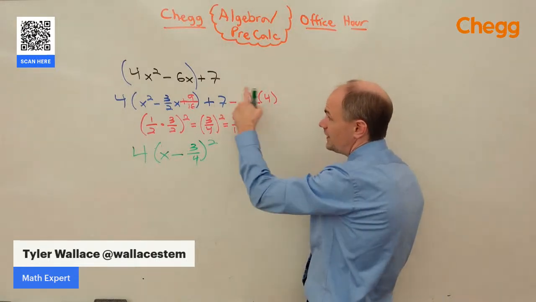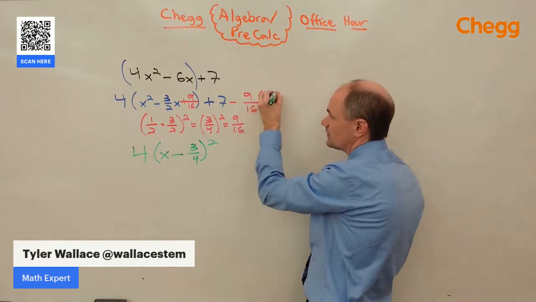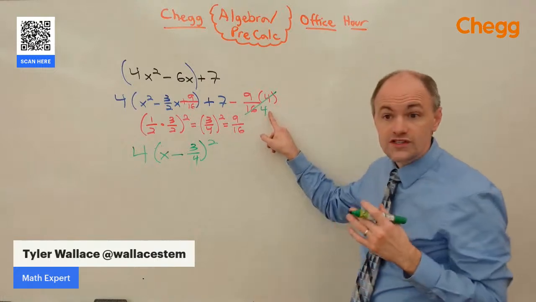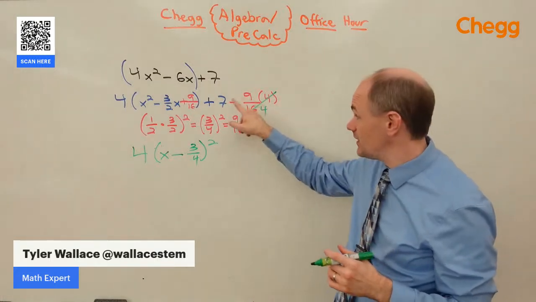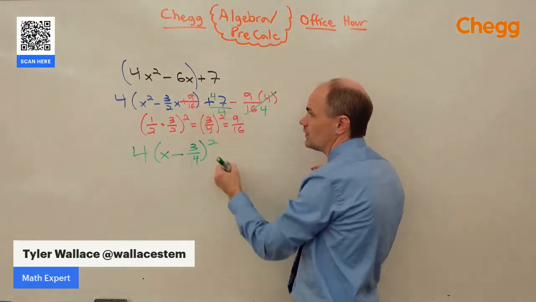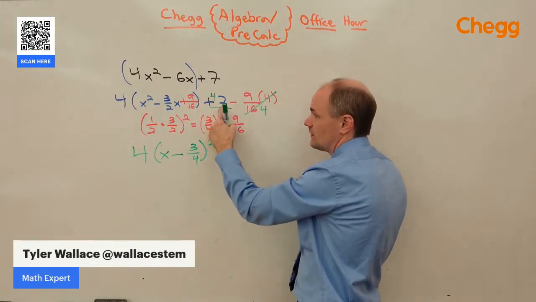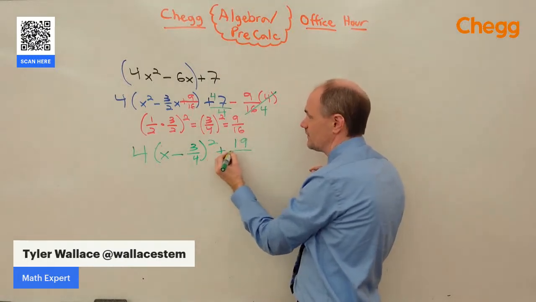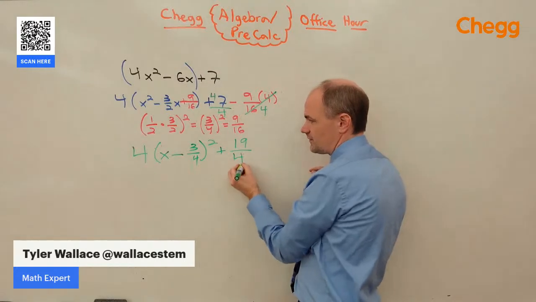What happens over here? Well, let's do a little simplifying. 4 over 16 is going to reduce to 1 over 4, so I've got 9/4. We're subtracting. We need to get a common denominator. So I'm going to take the 7 and multiply by 4 over 4. So we have 28 minus 9 is 19 of these fourths.